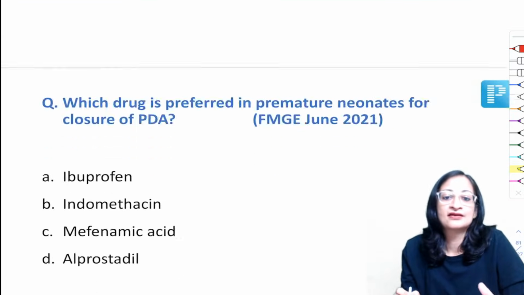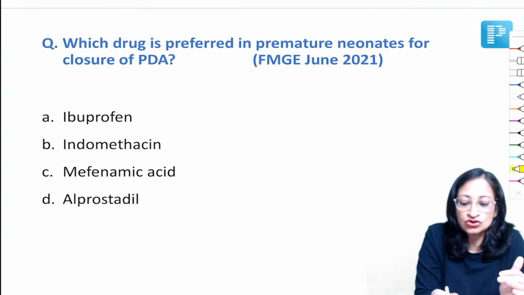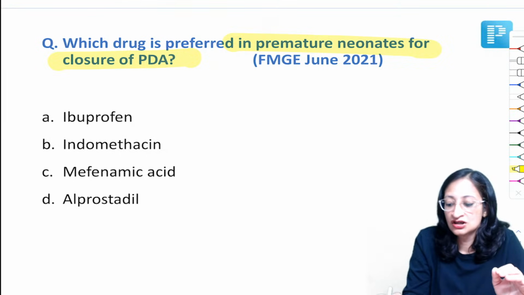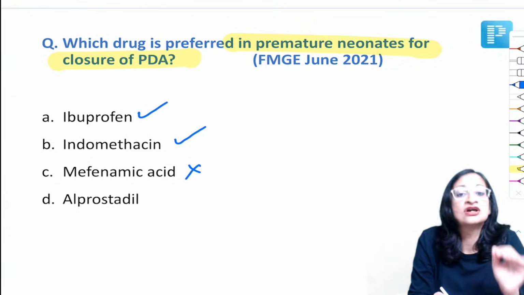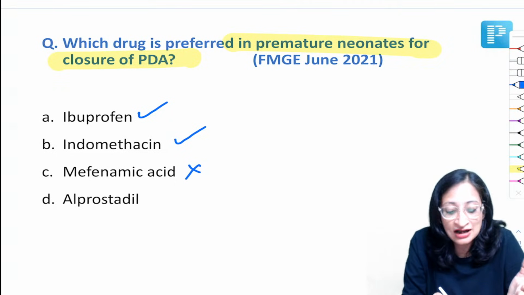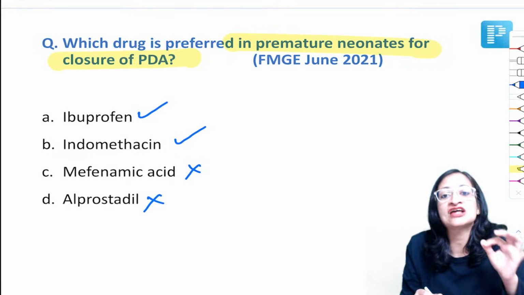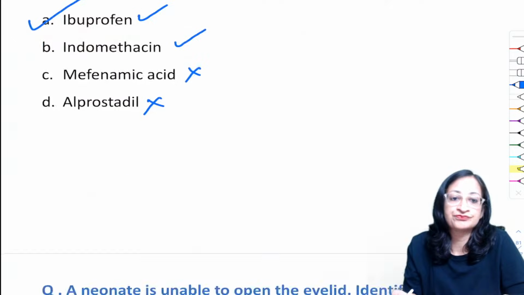So which drug is preferred in premature neonates for closure of PDA? So to close PDA in premature neonates, you have to give prostaglandin inhibitors. You can give ibuprofen, you can give indomethacin. Mefenamic acid is not used. Alprostadil is used to keep the ductus arteriosus open and not close it. So out of ibuprofen and indomethacin, ibuprofen has got lesser side effects. So the preferred choice would be ibuprofen here, right?